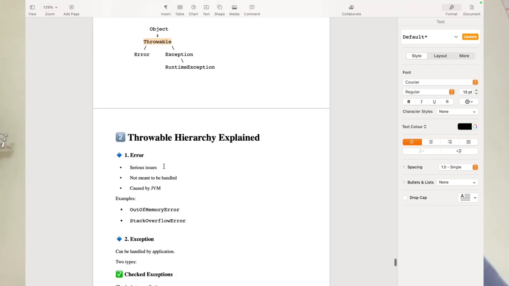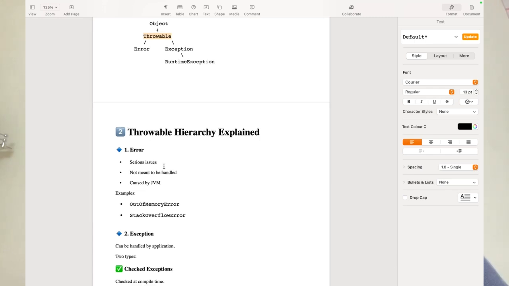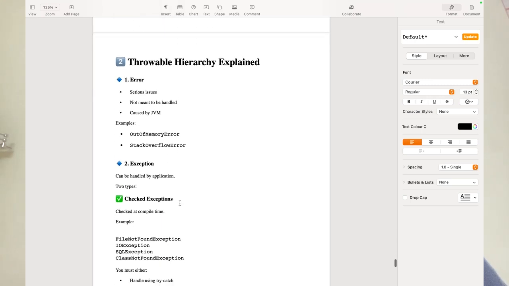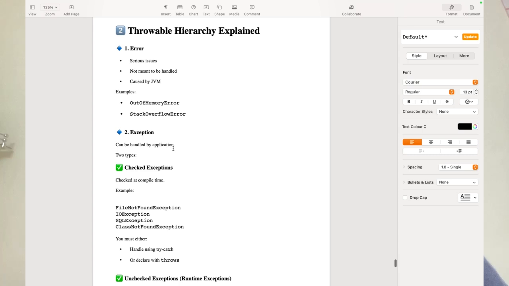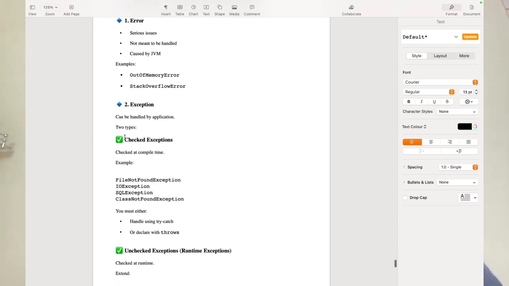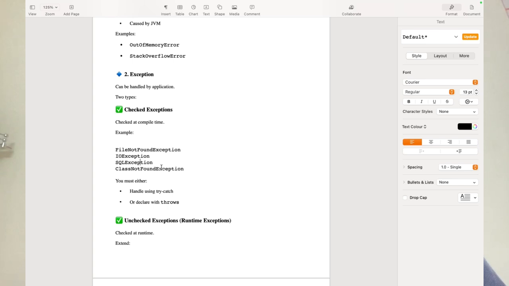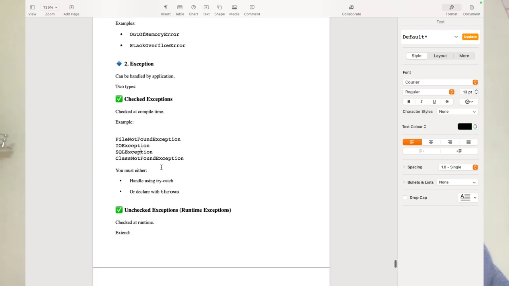So what is an error? It's a serious issue not meant to be handled, which is caused by the JVM. Examples are OutOfMemoryError and StackOverflowError, which we saw. Exceptions can be handled by the application. There are two types. One is checked exception, which is checked at compile time. Examples are FileNotFoundException, IOException, SQLException, and ClassNotFoundException.